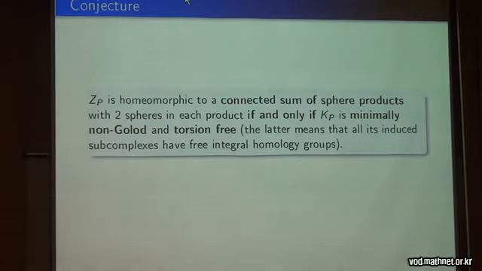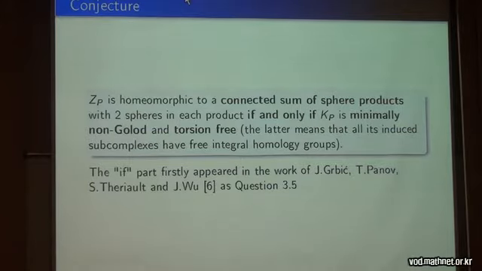So the conjecture, this algebraic approximation that I would like to obtain, is the following: that Z_P is homeomorphic to a connected sum of sphere products with 2 spheres in each product if and only if K_P is minimally non-Golod. And I also want it to be torsion-free. The latter means that all its induced subcomplexes have free integral homology groups.